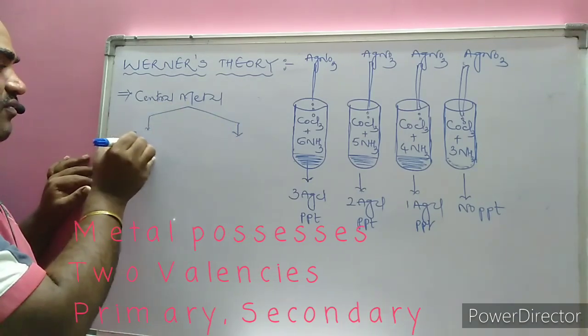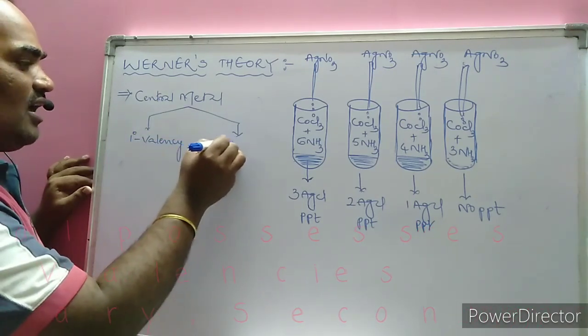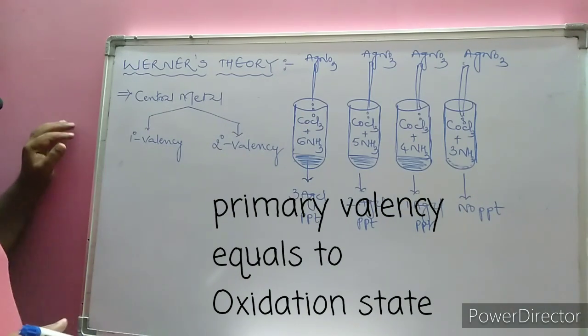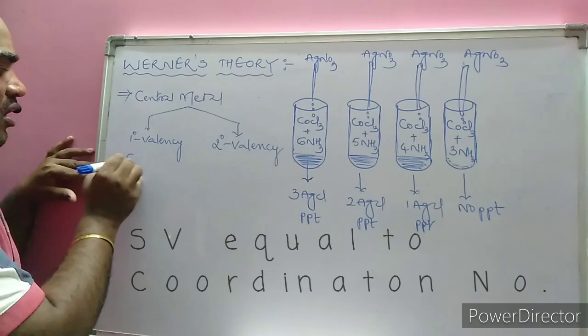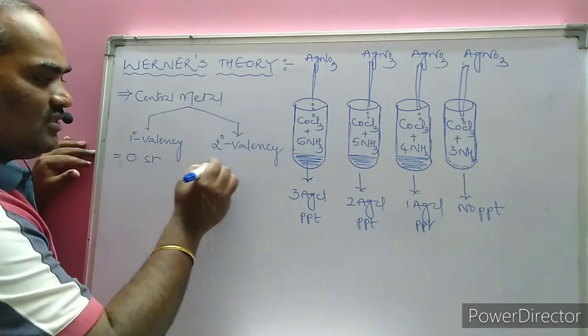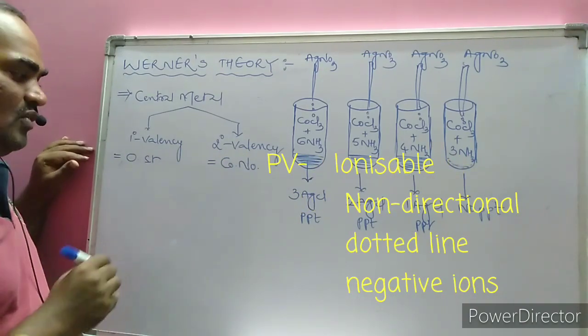One is called the 1 degree valency, the other the 2 degree valency, also called the primary valency and secondary valency. Primary valency numerically equals the oxidation state of the central atom. Secondary valency numerically equals the coordination number of the central atom.